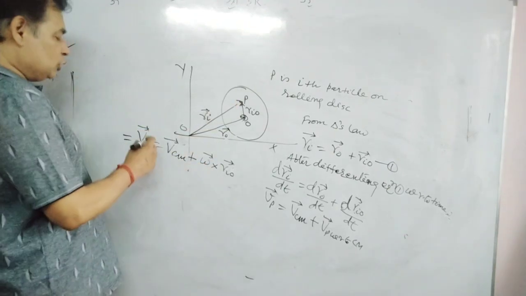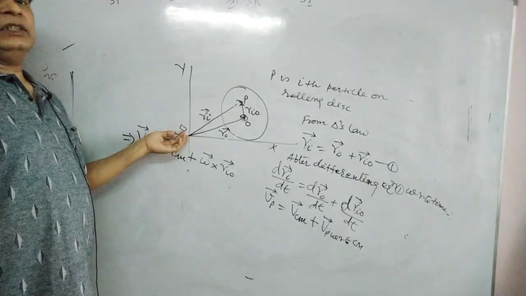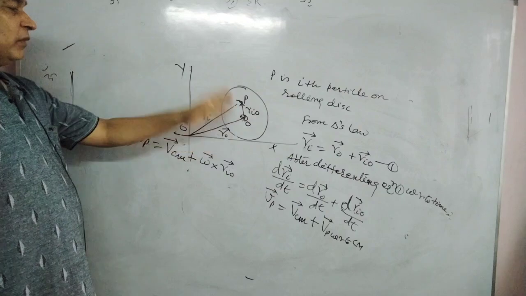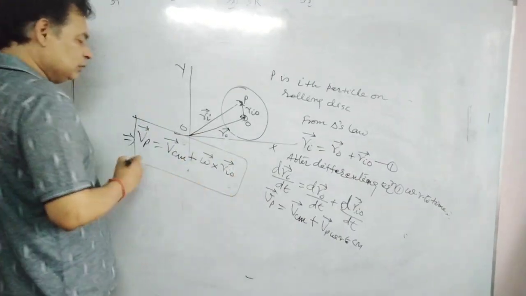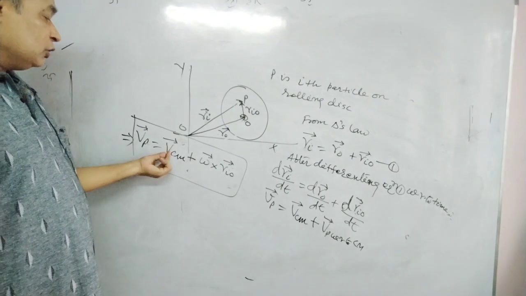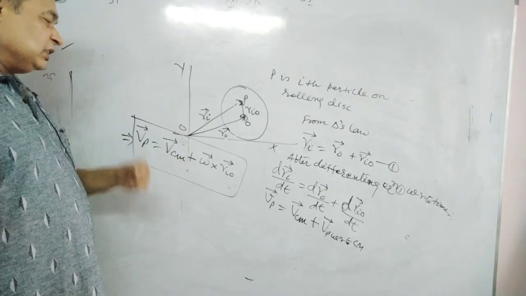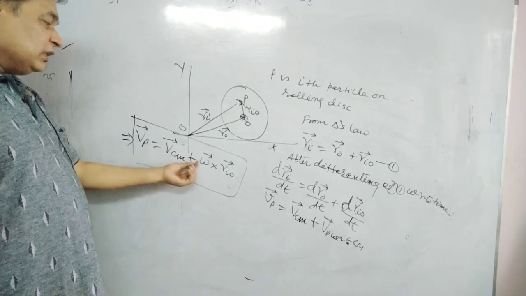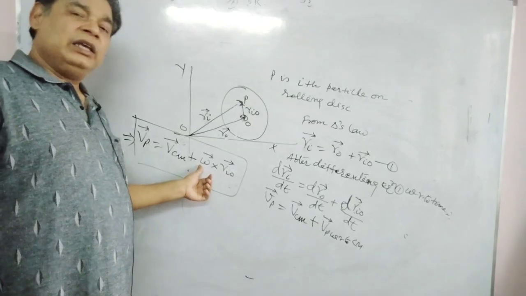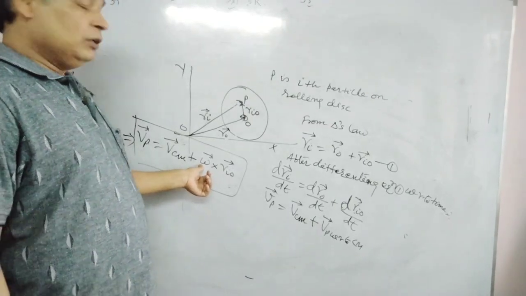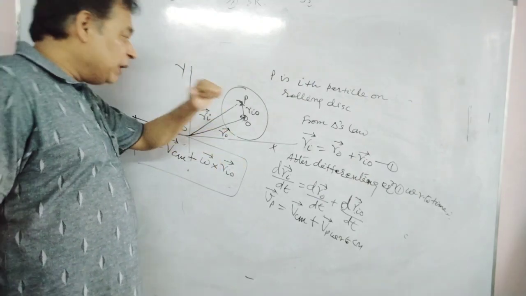So the velocity of particle with respect to ground or any fixed static coordinate system is the vector sum of the velocity of center of mass with respect to the static coordinate system, plus the velocity gained by ith particle P due to rotation about the axis passing through center of mass.